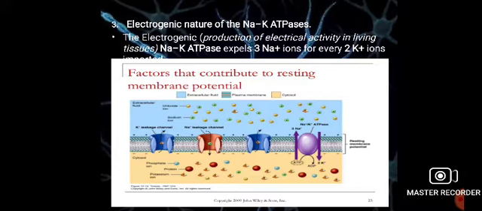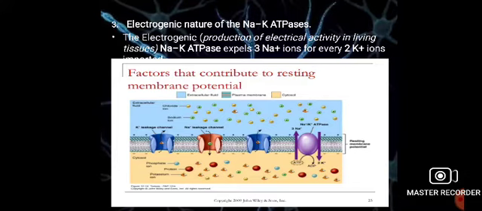Here the channels are present on the plasma membrane of a neuron. First one is the potassium leaky channel, second one is the sodium leaky channel, and last one is the sodium potassium ATPase. These three channels are responsible for the resting membrane potential. When the cell is in resting phase, these three channels